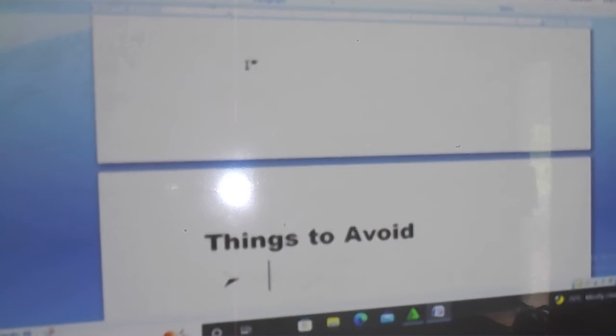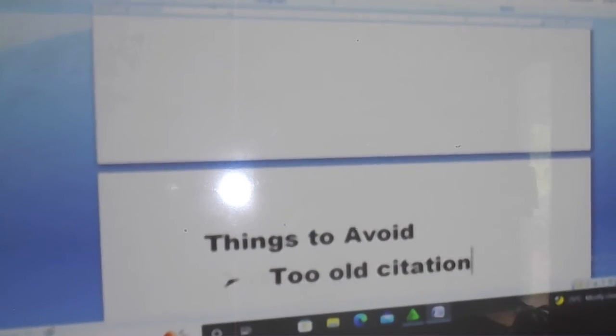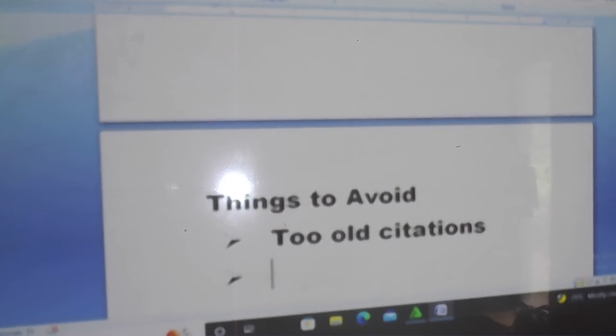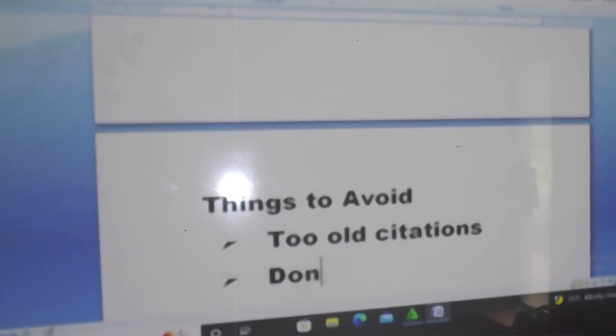Number one is too old citations. Avoid the use of citations that are very old, like 1955, 1986, 1999. Avoid too old citations. Use citations that are not too old in your work, 2015, 16, 17, 18, 19, and so many others. Don't start a paragraph with an in-text citation.